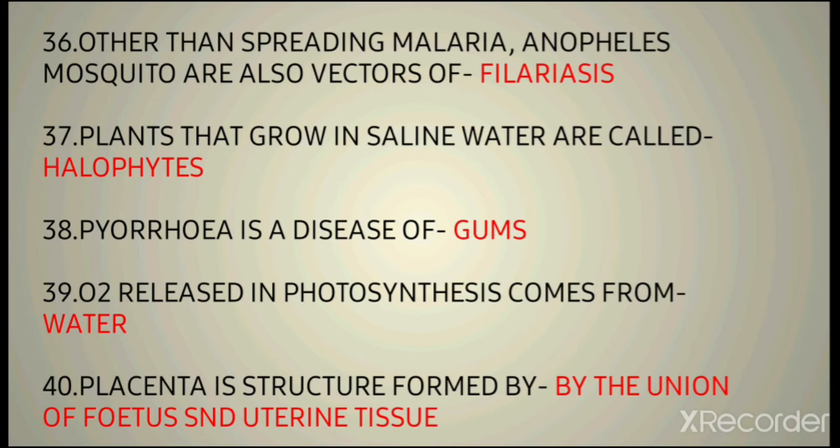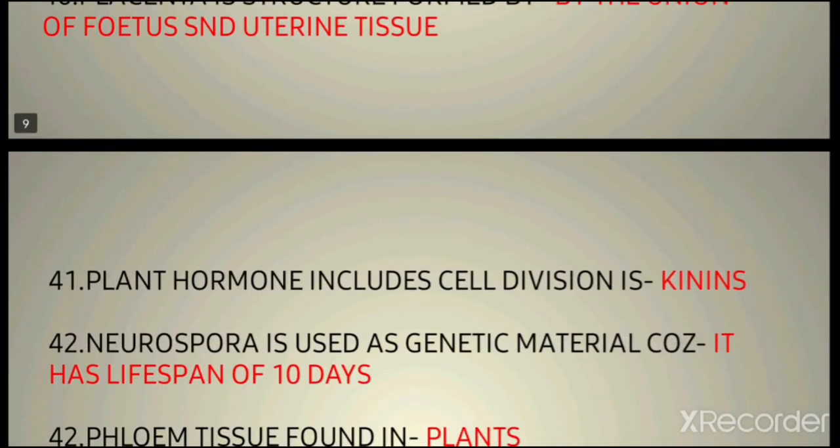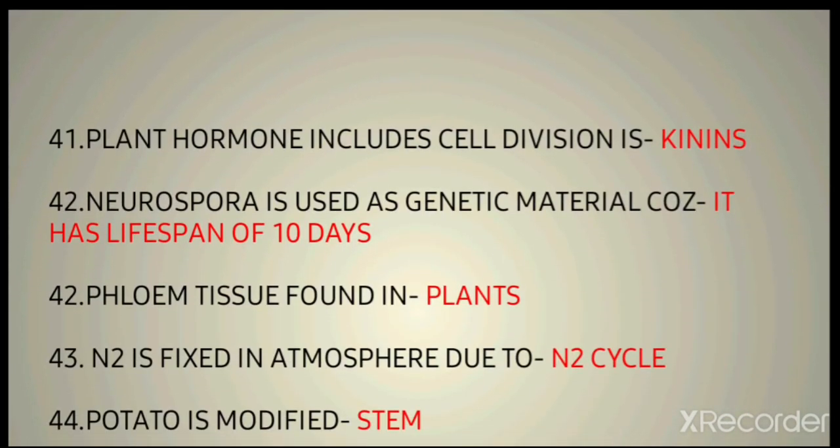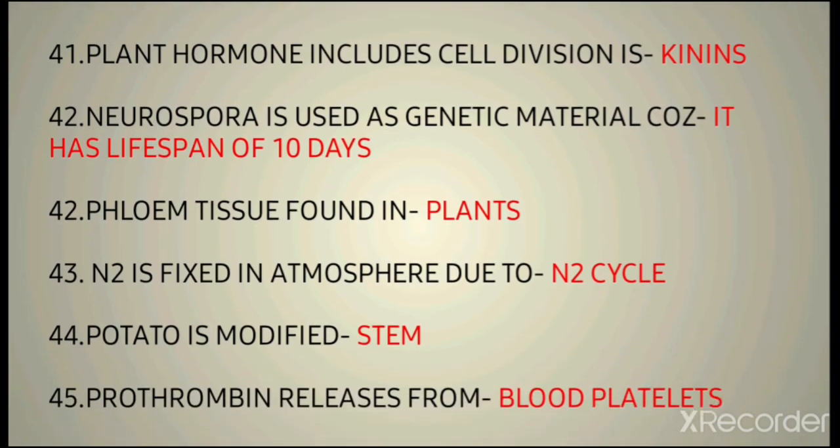The 40th question is: placenta is a structure formed by? It is formed by the union of the fetus and uterine tissue, the tissue of the child and the uterine tissue of the mother. The placenta helps in giving nutrition to the baby, and it takes back all the toxins released by the baby, such as CO2 and waste, and gives them back to the mother, and the mother also ejects them through feces.